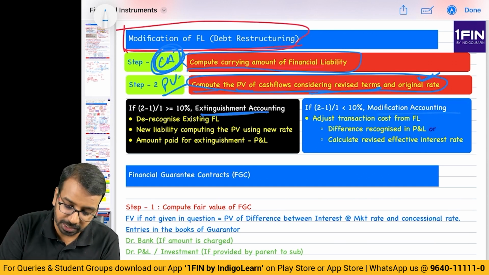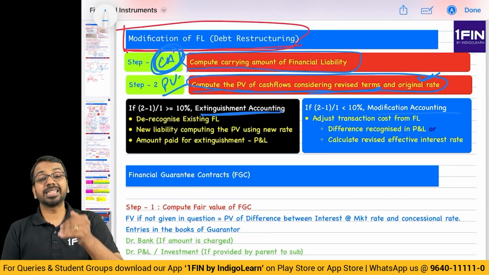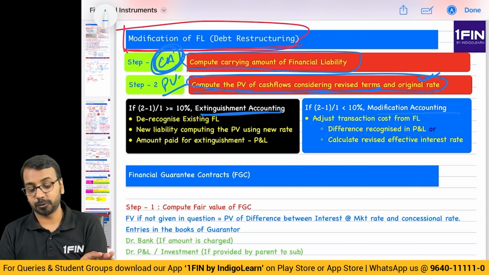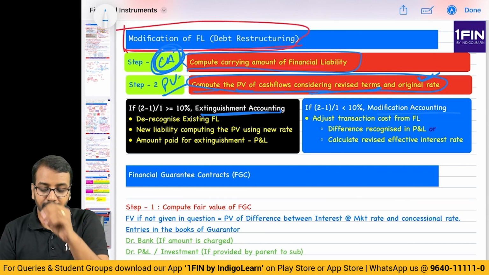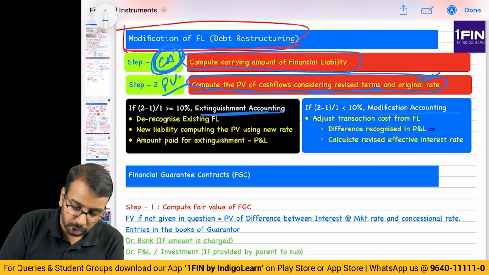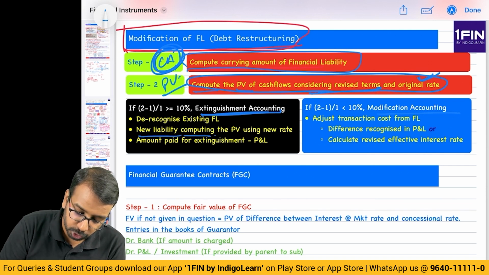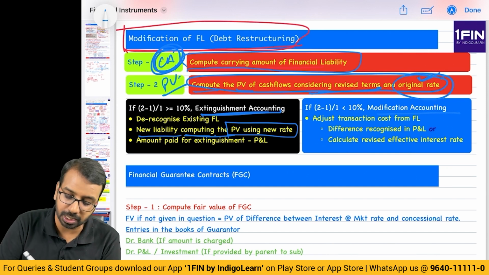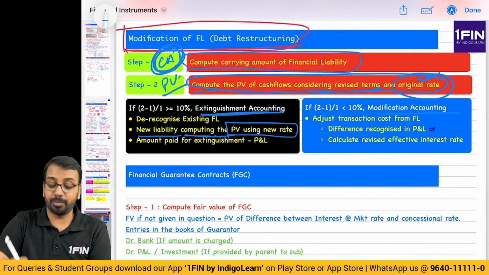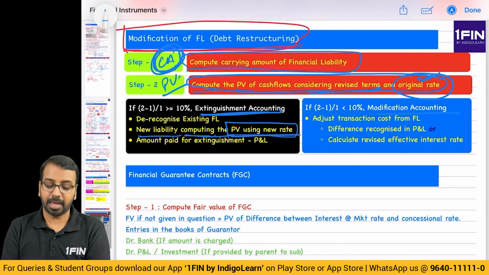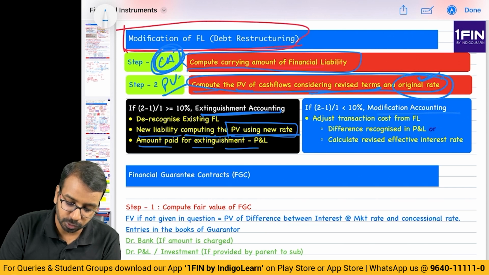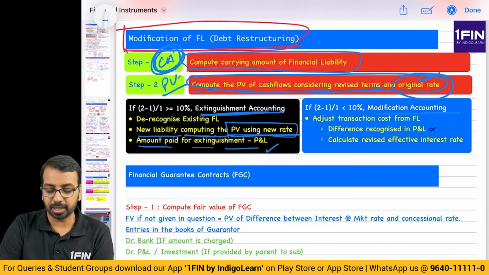Sir, what is this extinguishment accounting? Any existing liability you will derecognize. New liability you will compute by using the new rate. Here you have taken the original rate for comparison, now you will compute the liability using the new rate. And any amount you have paid for extinguishment, any charges and all of that, you will take to P&L.